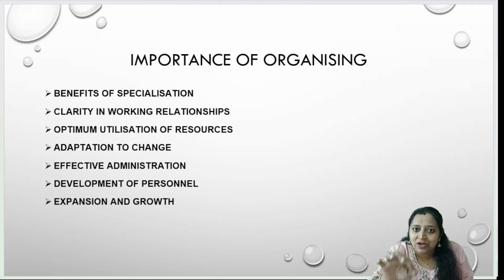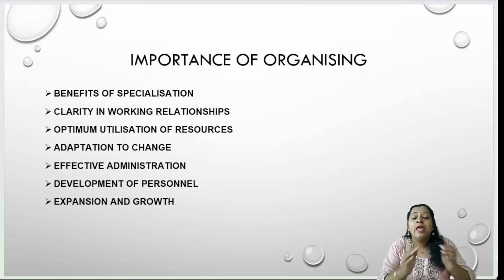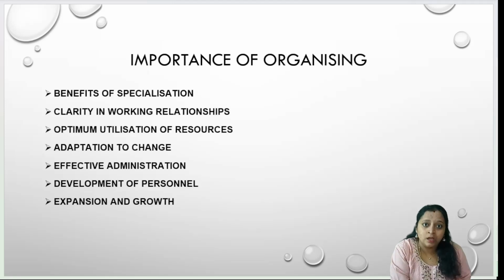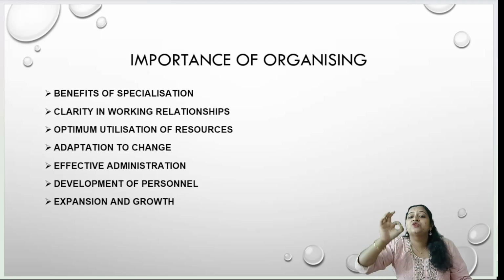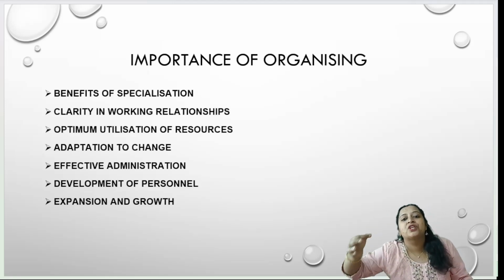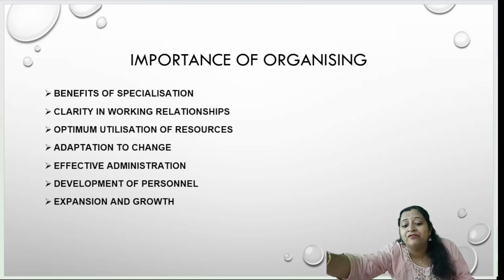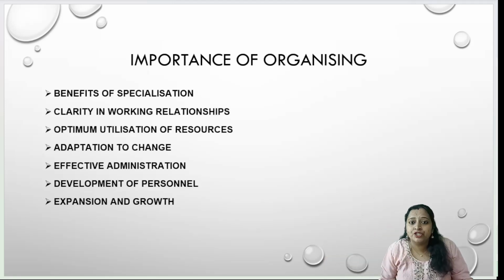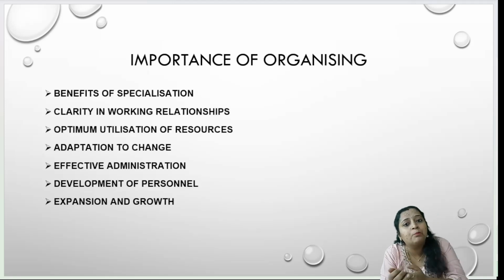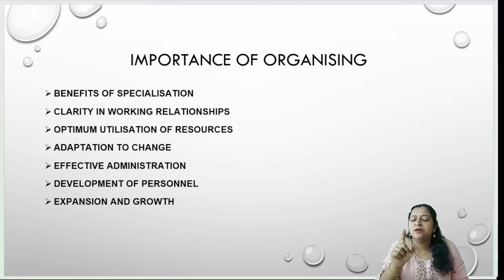When he becomes specialized, it will help for the effective and efficient completion of the work. So organizing helps us to take the benefits of specialization. We are going to identify which work can be performed by which individual, so that you can easily allocate that work to that particular individual. So it will reduce the wastages and the work will be completed very effectively. That is the major importance of organizing.